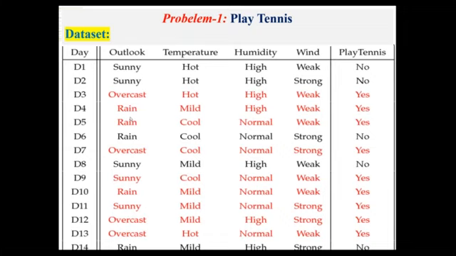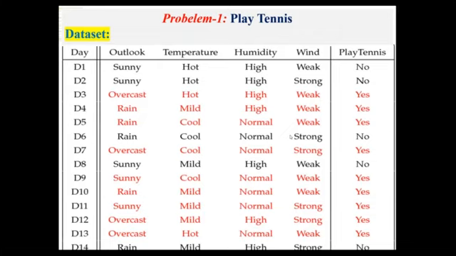Based on the given instance, we already have a data set of past data, and based on this data set, we have to go for classification of the given instance, or given sample data, or testing data. Each feature has so many values. The outlook attribute has different values; if we take outlook, we have sunny, overcast, rain, like this. The same values are repeated, as we can see here.